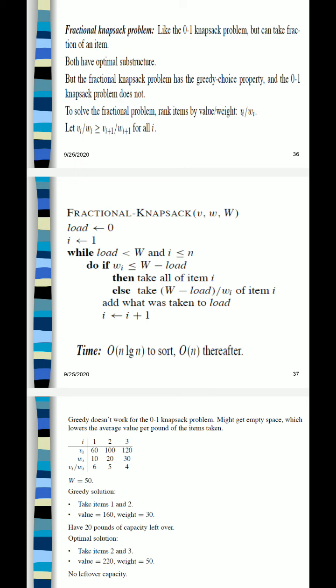So until the remaining capacity of the knapsack is not zero, or you can say that you have not loaded the knapsack to its capacity, and there exist some items in I,